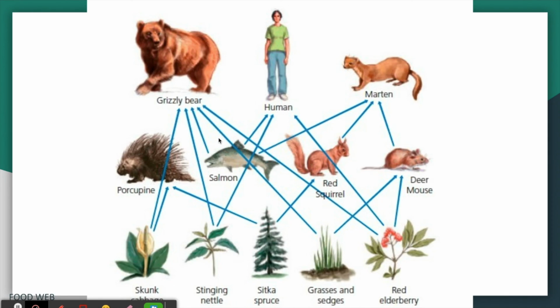If it's eating just plants, like the porcupine, who eats the skunk cabbage, it is an herbivore. If it's eating just meat, like the marten who eats salmon, red squirrel, and deer mouse, it is a carnivore. But if it's eating both plants and meat, like the grizzly bear who eats skunk cabbage, stinging nettle, salmon, grasses and sedges, and red elderberry, it is an omnivore because it eats both plants and meat.